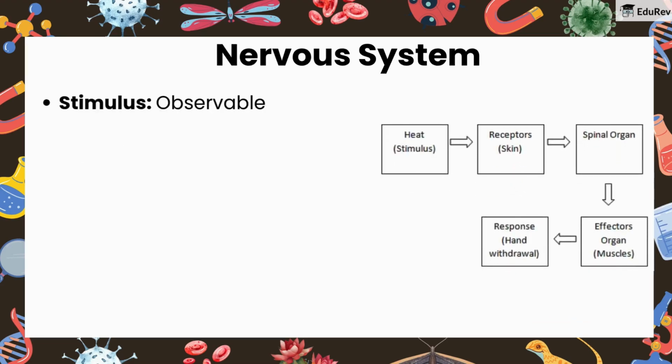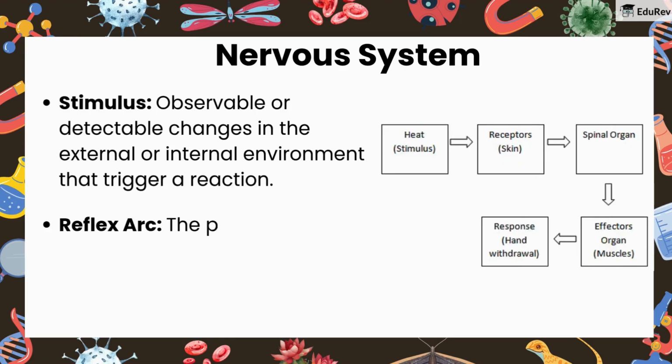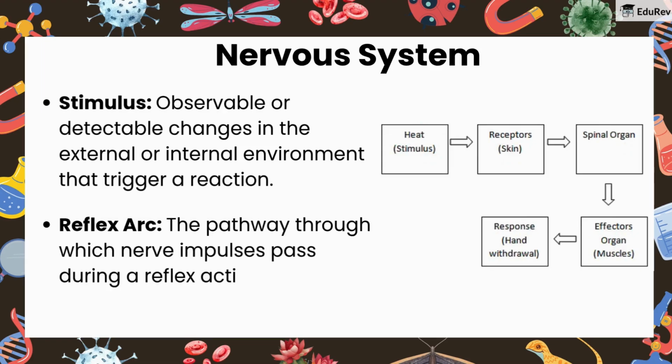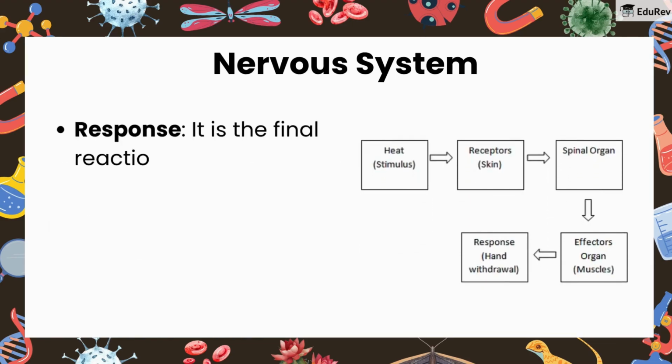Stimulus: observable or detectable changes in the external or internal environment that trigger a reaction. Reflex arc: the pathway through which nerve impulses pass during a reflex action is called a reflex arc. Response: it is the final reaction after the reflex action.